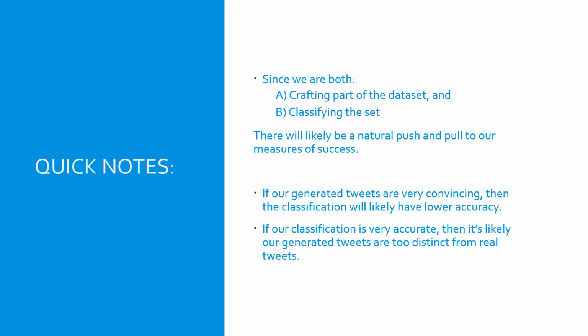Since we are both crafting part of the dataset and classifying the dataset, there will likely be a natural push and pull to our measure of success. If our generated tweets are very convincing, then the classification will likely have a lower accuracy. If our classification is very accurate, then it's likely our generated tweets are too distinct from real tweets.